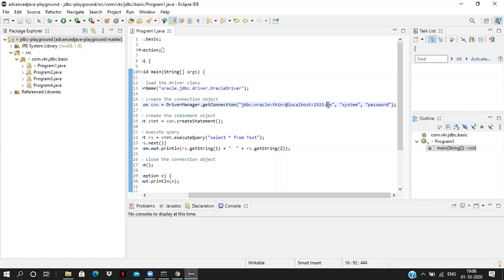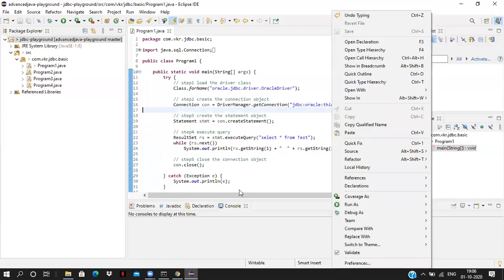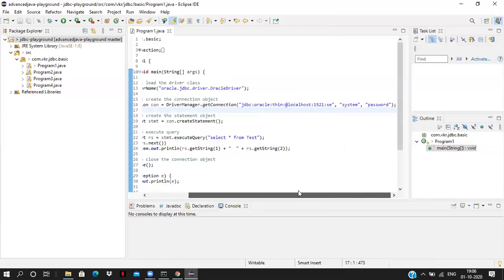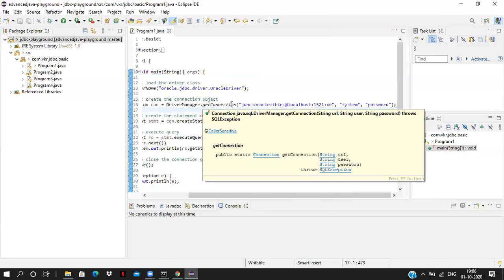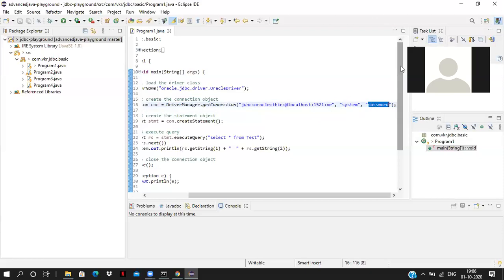And the last one is the database. And this is the package, JDBC Oracle thin. We are using the fourth type of JDBC driver, so for that this is the package JDBC Oracle thin. Now this is a URL. To get the connection, we call DriverManager.getConnection. This method takes 3 arguments. The first argument is the URL, the second argument is the username for the database, and the third argument is the password for the database.